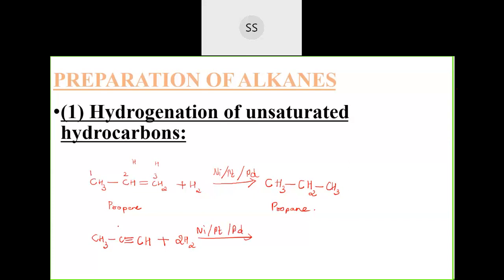So I'm adding now, see, 2 hydrogen on this side, 2 hydrogen on the other side, because we have to break now here, how many bonds? Double bond has to be broken to convert them into a single bond. So 2 bonds you have to break. Then you will get CH3, again CH2, then CH3. That's propane. So propyne gives you propane. I hope it's clear now. Few more examples I've done. This was the first preparation which we did.